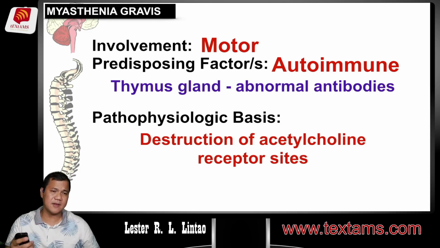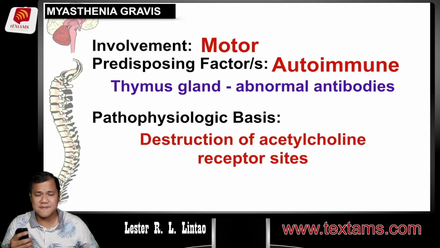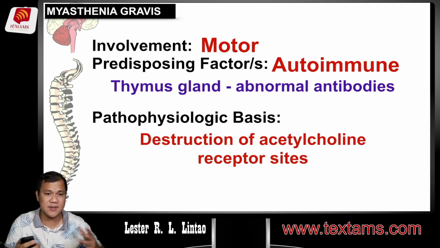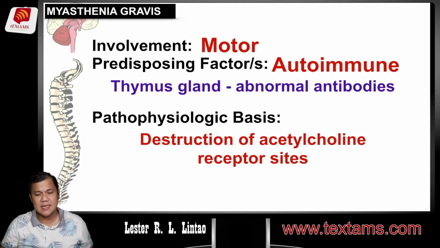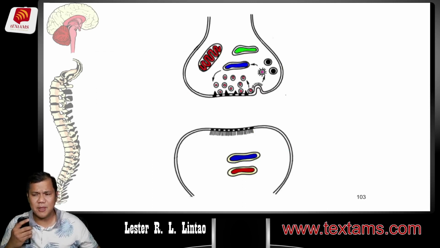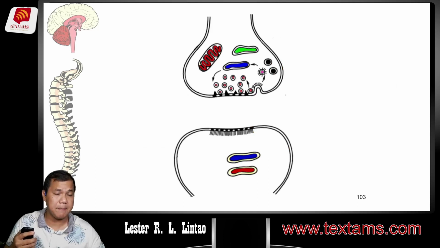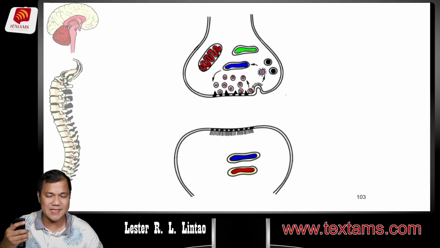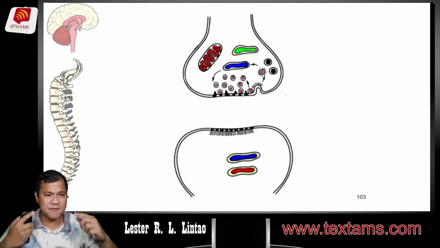Now, to understand that better, let's review the function of acetylcholine, because it has two functions: cognitive and motor. In fact, when there is a problem with the cognitive function, the disorder is known as Alzheimer's disease, which is another topic. This is how acetylcholine should work. Since we're talking about muscular or motor movement, for our muscles to move, we first need an electrical impulse coming from the brain.